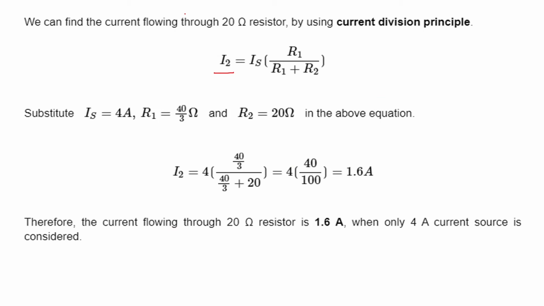Substituting Is is equal to 4 ampere, R1 is equal to 40 by 3 ohms, and R2 is equal to 20 ohms, we get I2 as 1.6 ampere. So here you can see I2 you get as 1.6 ampere. Now this is the current flowing through the 20 ohm resistor because of the current source. Now 1.6 ampere is the second value what we have got.